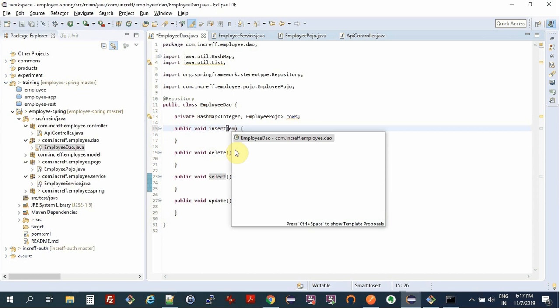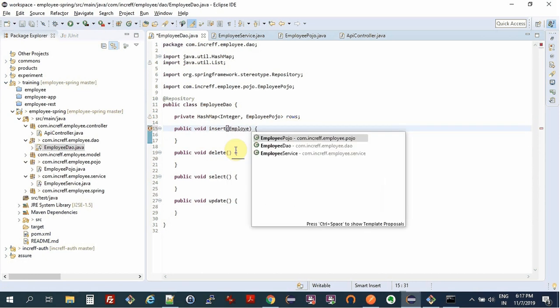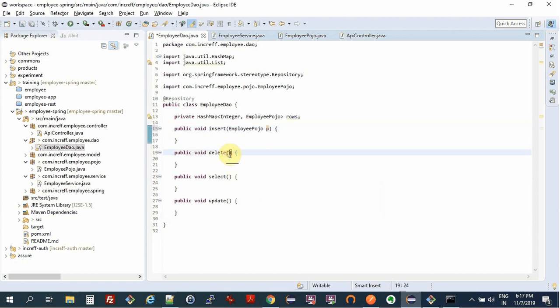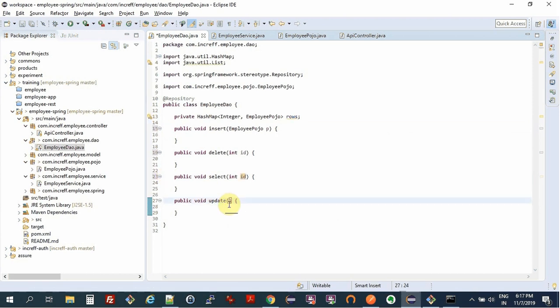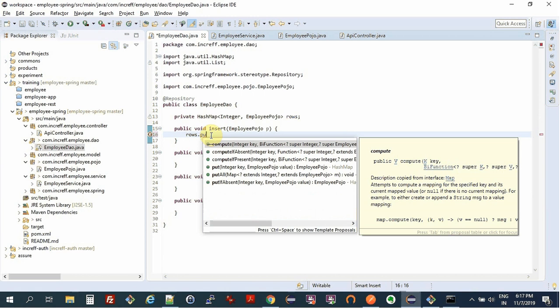Insert takes an EmployeePojo p. Delete takes an ID to delete. Select takes an ID, and update takes an int id and an EmployeePojo p.